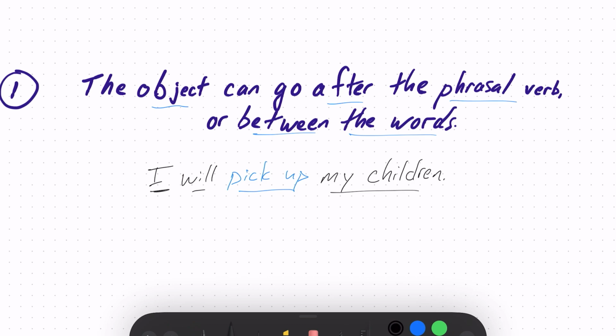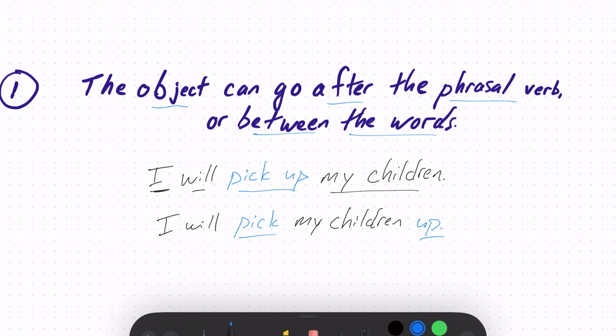But this is where phrasal verbs get a little tricky because you can always say it like this, but sometimes native speakers will say it differently. In fact, often native speakers will say it differently. Native speakers, like me, often will say, I will pick my children up. This is still good grammar and very clear. Now, if you were to say this sentence, if you say, I will pick my children, and that's the end of the sentence, it's confusing to us. You have to say, I will pick my children up.